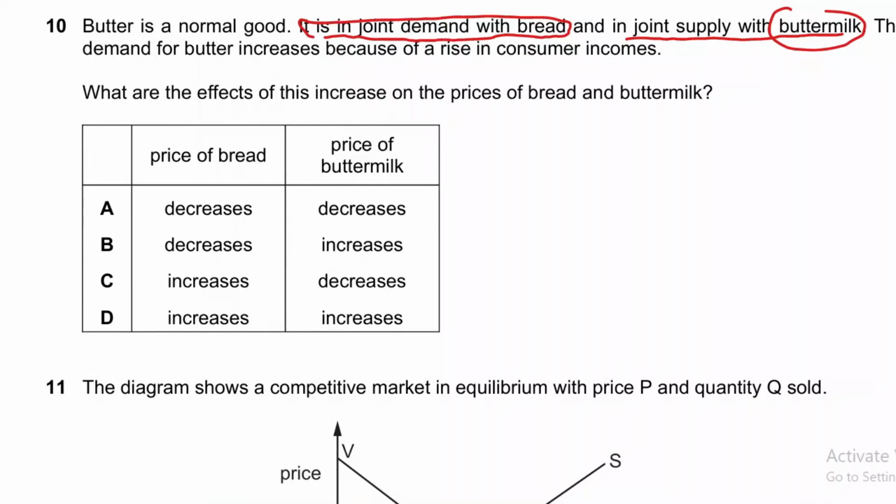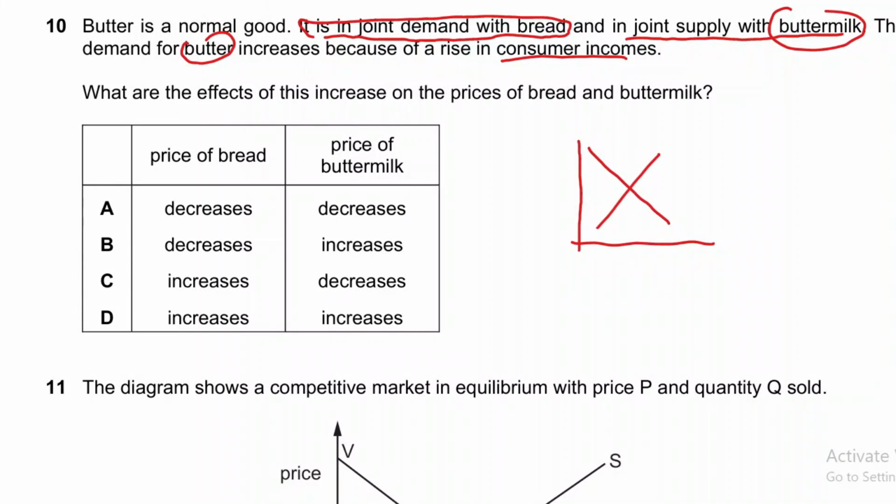The demand for butter increases because of a rise in consumers' income. If consumers' income increases and they purchase more butter, then they will purchase more bread as well, because bread is complementary to it. So we can make the graph for bread.